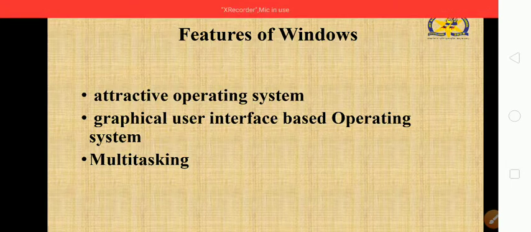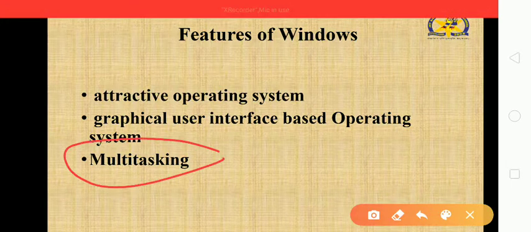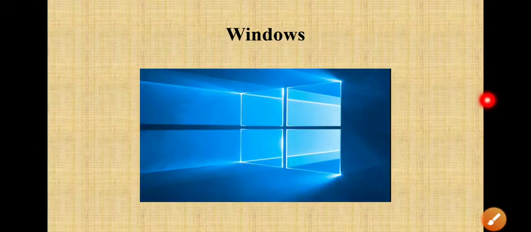Third is multitasking. The third important thing is multitasking. What is meant by multitasking? Windows helps us to do multitasking. What it means actually is that we can perform more than one operation, that means multiple operations we can perform at the same time, right?